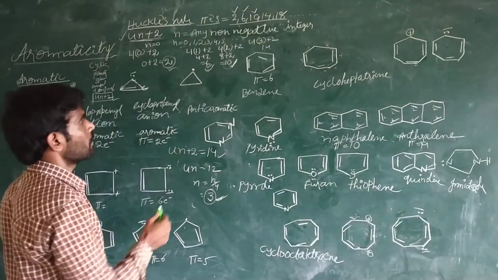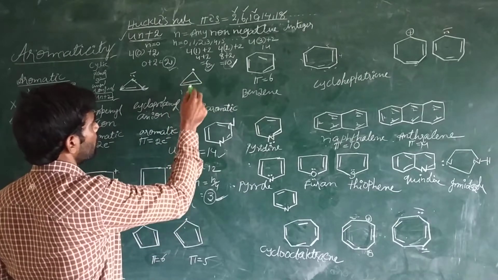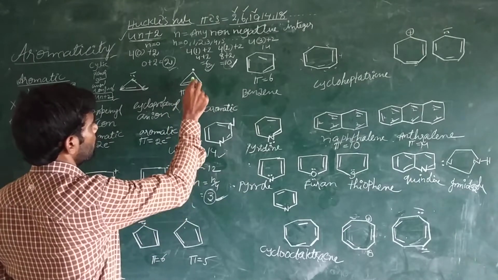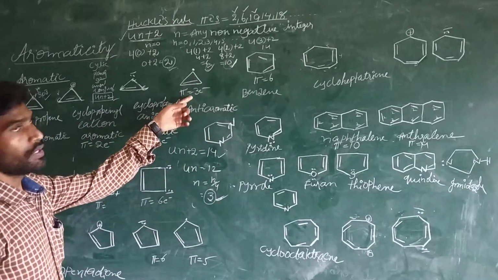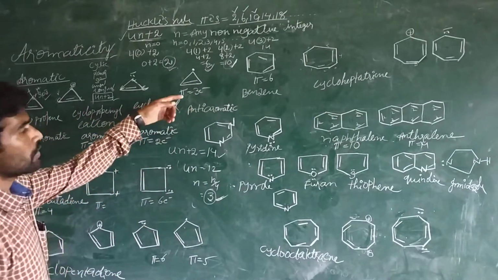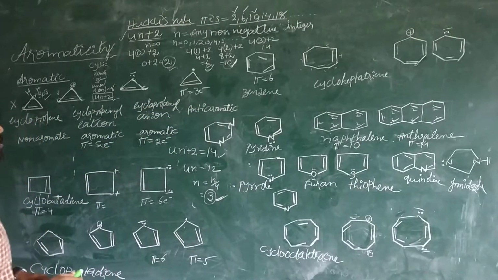And this is the cyclopropenyl radical. How many pi electrons are there? Total 3 pi electrons, and it is not an aromatic compound.